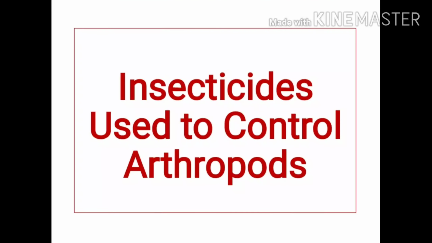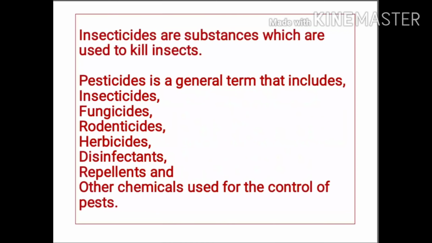Let's proceed further and see different insecticides which are used to control arthropods or vectors. Insecticides are substances which are used to kill insects. Pesticides is a general term that includes insecticides, fungicides, rodenticides, herbicides, disinfectants, repellents, and other chemicals used for the control of pests.